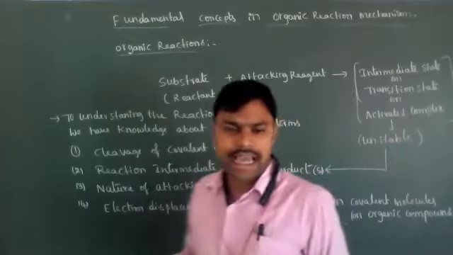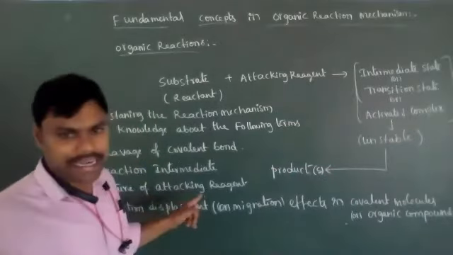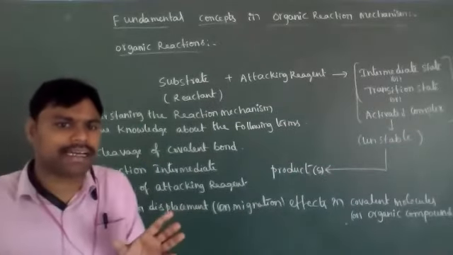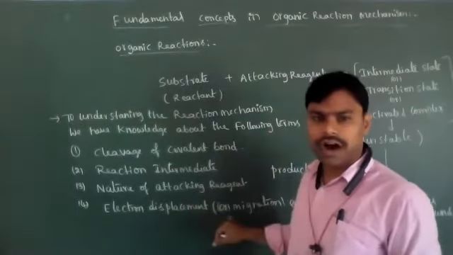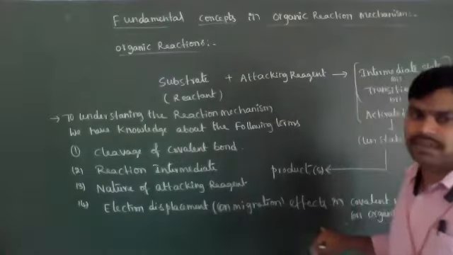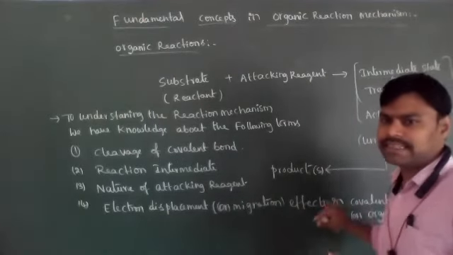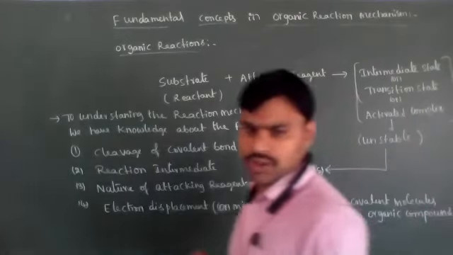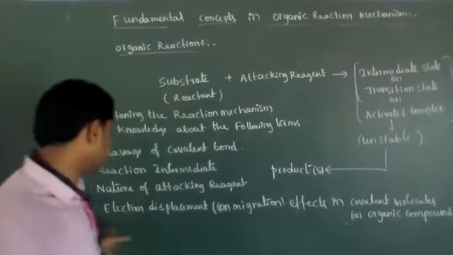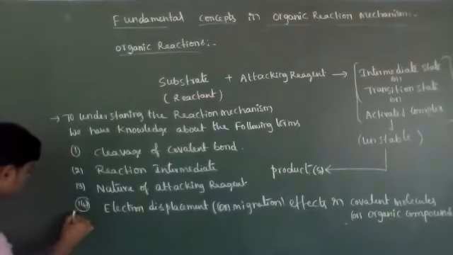And during the chemical reaction, when the attacking reagent attacks the substrate, what electron displacement takes place in covalent molecules or organic compounds? These electron displacement effects are very, very important.